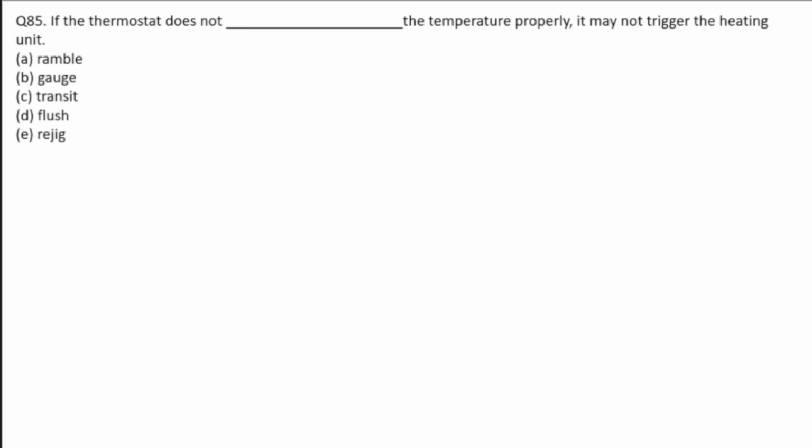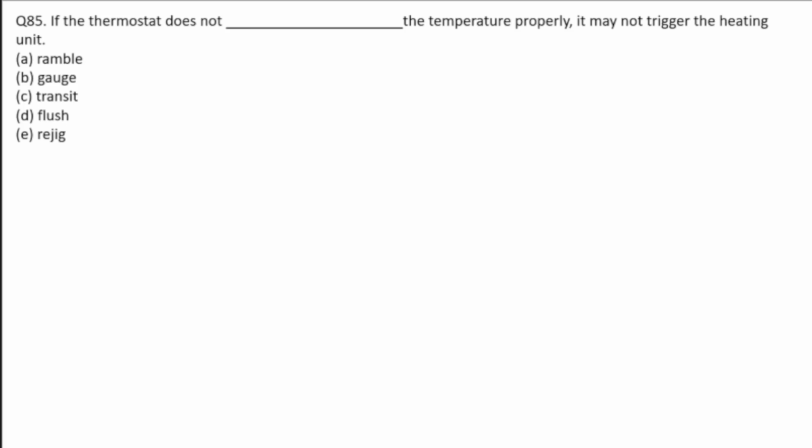So let's go with, first of all, ramble. The word ramble is not the correct word there. Ramble means move here and there. It means like roaming. Next, gauge. Gauge is nothing but measuring something. Next, transit. It's a process or an act or an example of passing through or over.